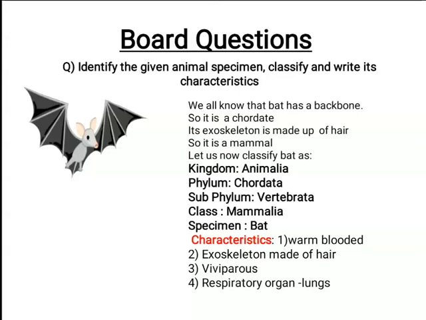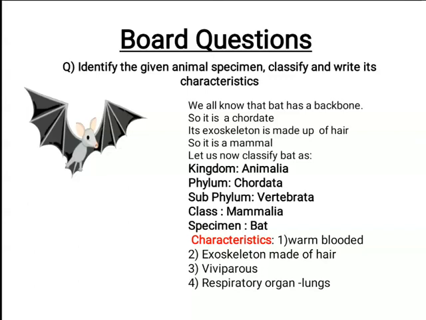We should also try to remember the characteristics which we have already learned and written down in your Science 2 notebook. What were the characteristics? First, all mammals are warm-blooded. Second, their exoskeleton is made up of hair.